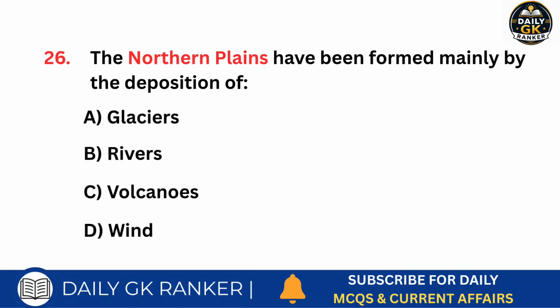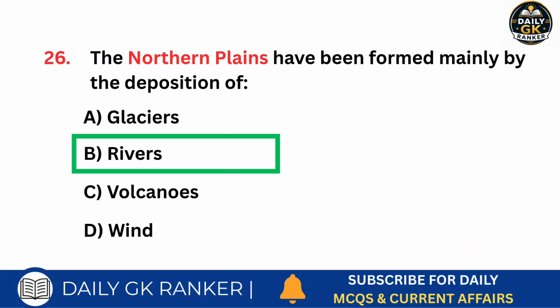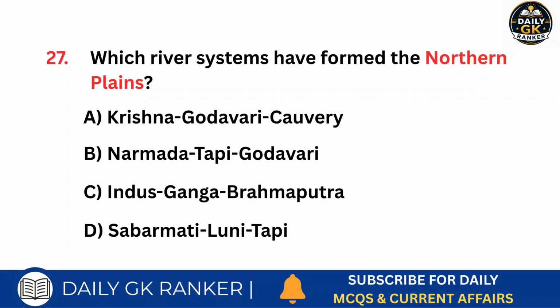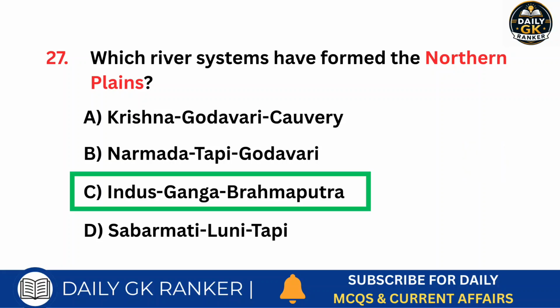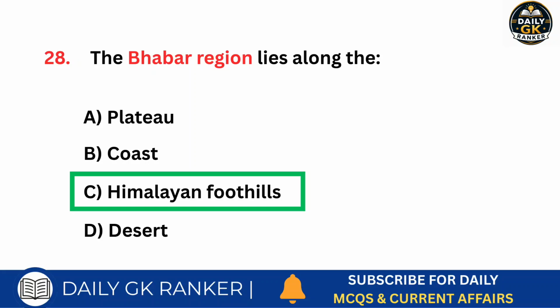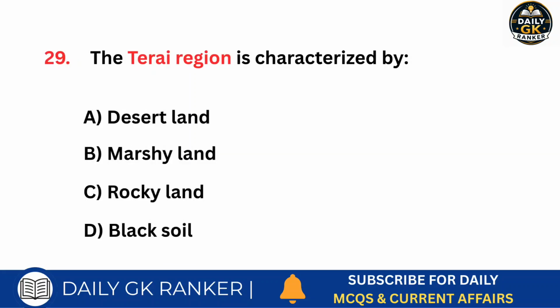The northern plains have been formed mainly by the deposition of what? Answer is rivers. Which river systems have formed the northern plains? Answer is Indus Ganga Brahmaputra. The Bhabar region lies along which area? Answer is Himalayan foothills. The Terai region is characterized by what type of land?